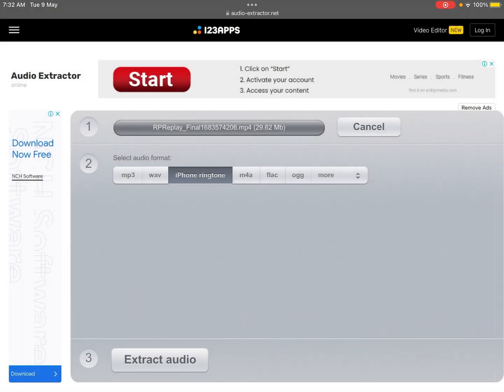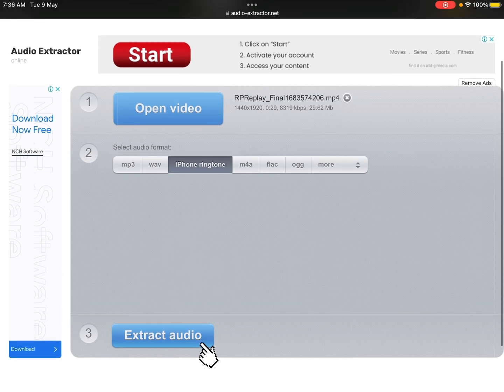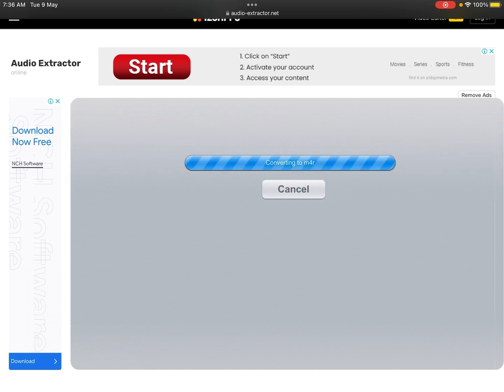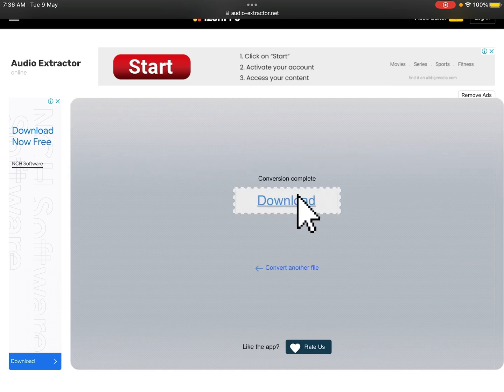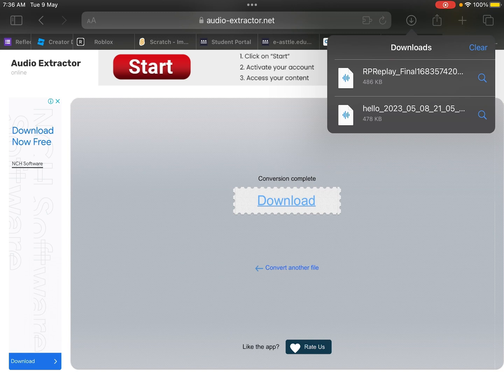Done. And just wait for it to load. 29.62 MB. Just wait a sec. Okay, so after you finish, it should look like this. It should have your name here, and now for number 3, you're going to click on extract audio. Then click on download. Download again. It should be on this button next to the share button.